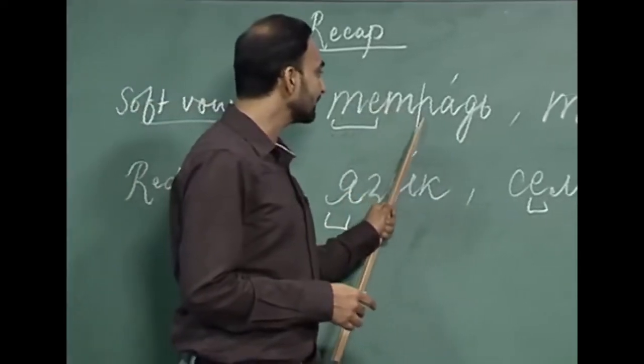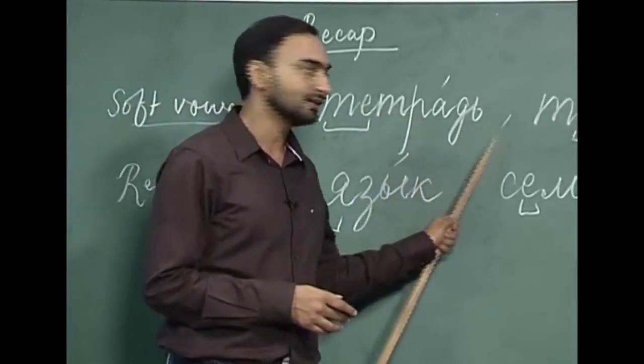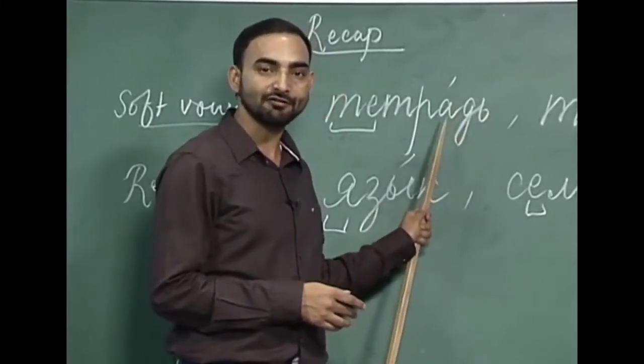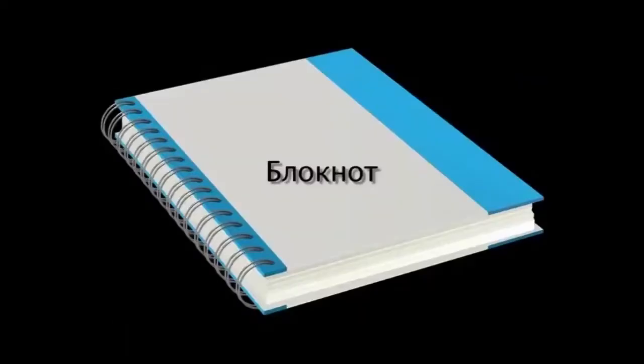Then again t, r, a, d and soft sign. Because of the soft sign, this d will also be softened. So, how will you pronounce this word? Chittaraj. Chittaraj is notebook.